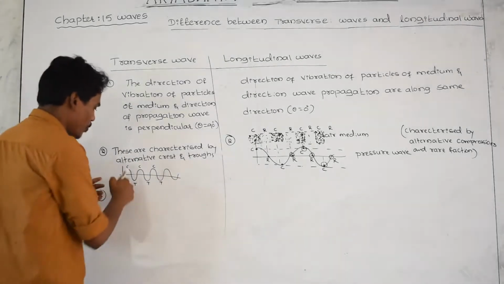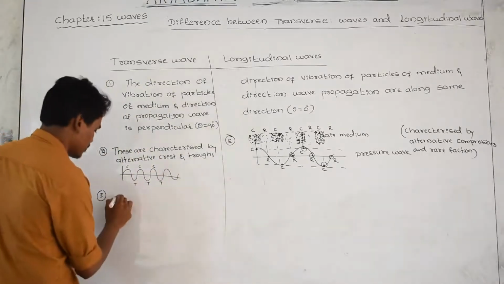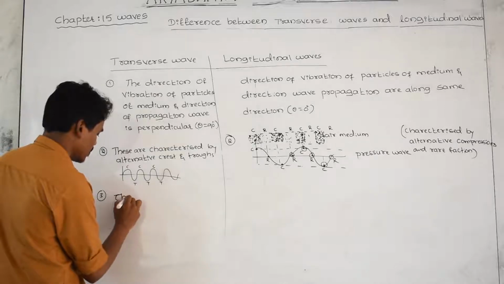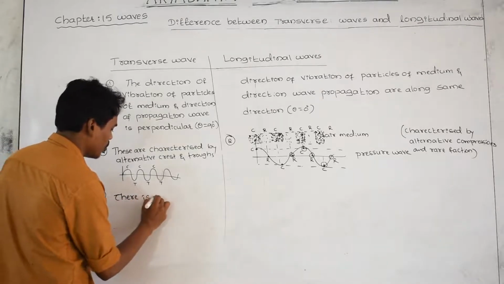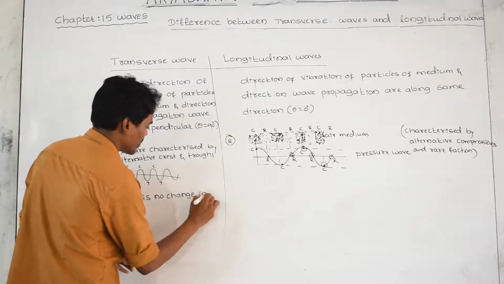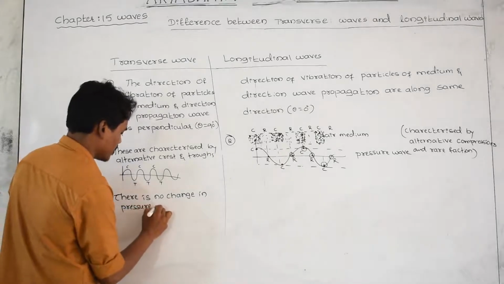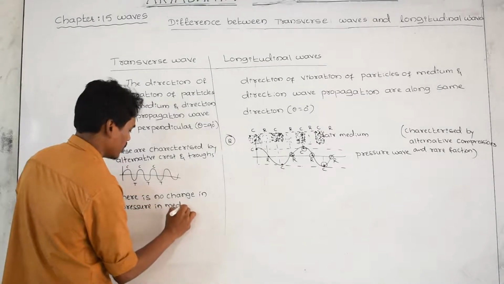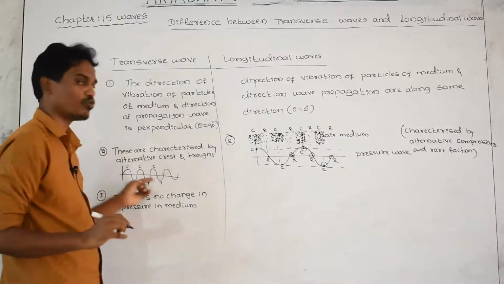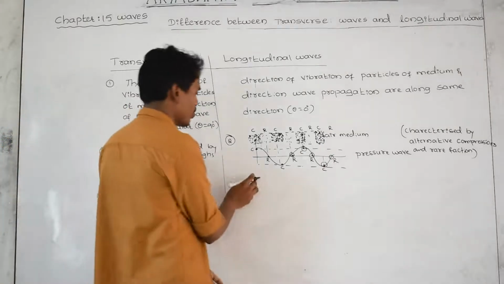While the wave is moving in the medium, there is no change in pressure. There is no change in pressure in the medium. It means that whenever the wave is propagating through the medium, there is no pressure change. But here pressure changes. How come pressure changes?